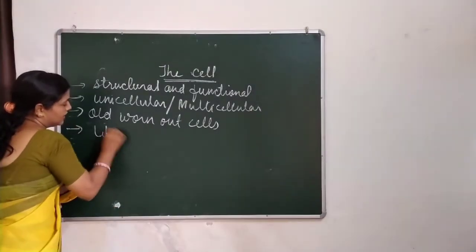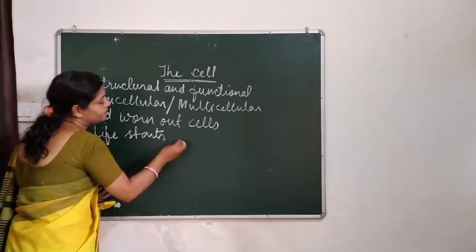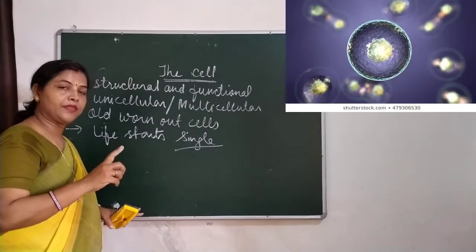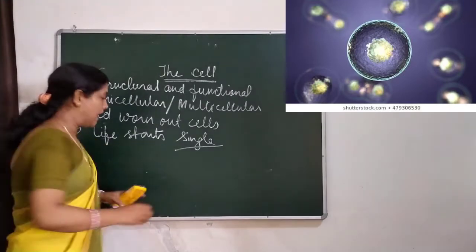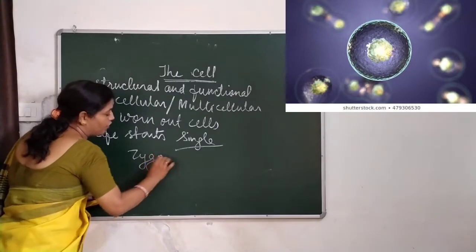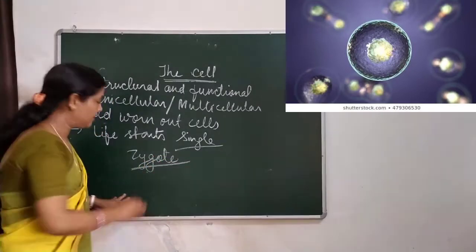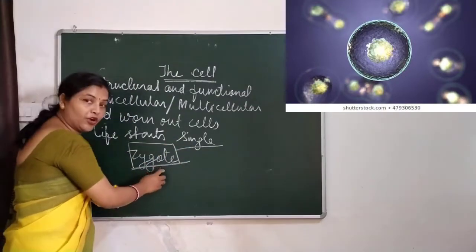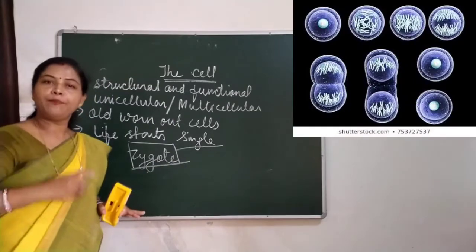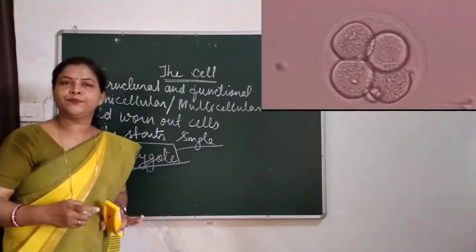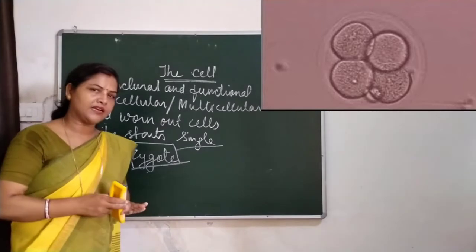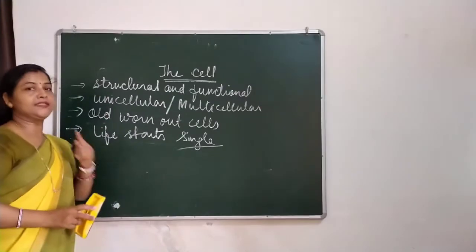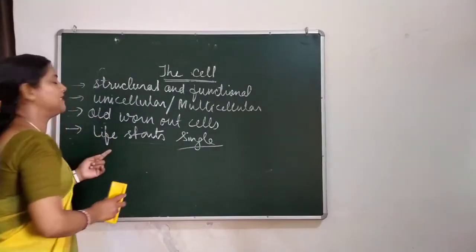Life starts with a single cell. In class 8, you must have learned about the zygote. In sexual reproduction, the first cell formed after fertilization is the zygote, which goes through rapid division and forms an organism. So, what is the first cell of that life? This is the zygote. So, life starts from a single cell.